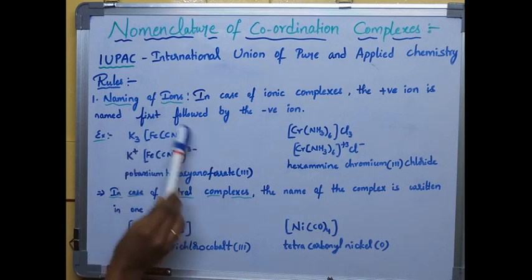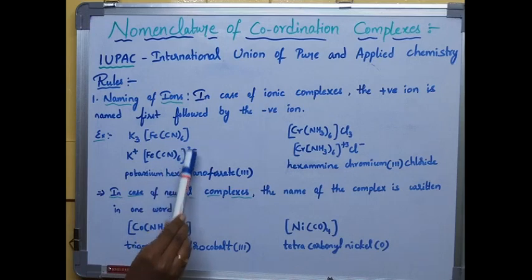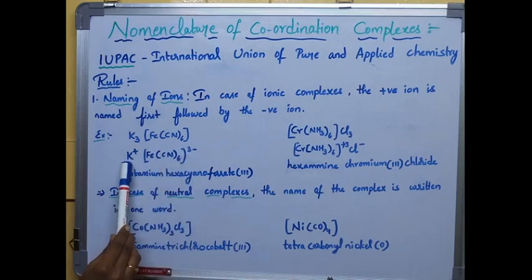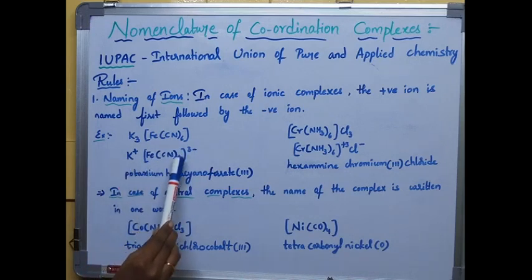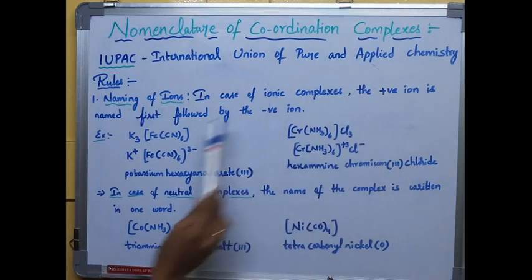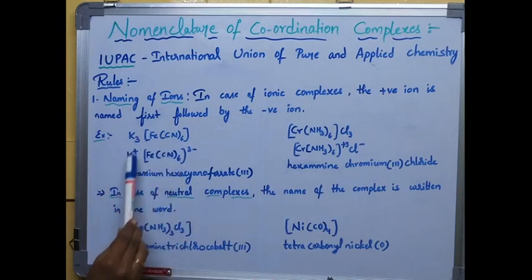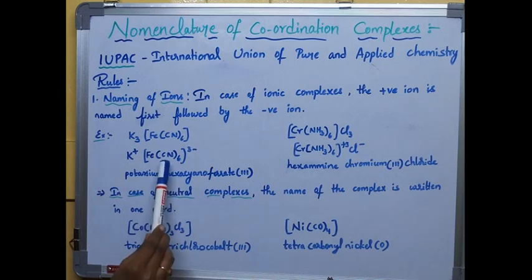K3[Fe(CN)6]. In this complex, K3 is present outside the coordination sphere. If I break this compound, it becomes K+ and [Fe(CN)6]3-. Here K+ is the positive ion, and [Fe(CN)6]3- is the negative ion. So I should name the positive ion first, next I'll move to the negative ion. I am naming this potassium. Here cyanide is present 6 times: hexacyano, 6 means hexa, cyano, ferrate.